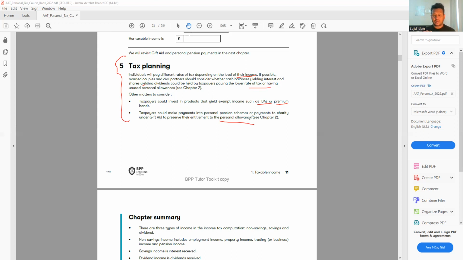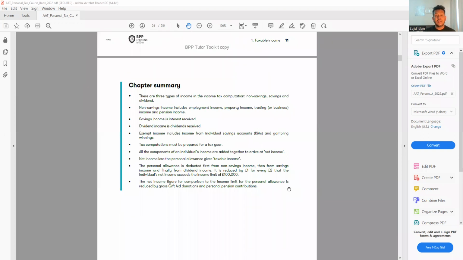So how does it work? We're going to see in chapter number 2. So this is our chapter number 1, and we have learned very basic things because it is chapter number 1. So you can see this is the chapter summary. In chapter number 1, we learned the difference between the savings, non-savings, and dividend income, how the personal allowance works, how to do the adjusted net income, and how to split the personal allowance. But it's very basic. We learned some exempt income, which one is exempt, which one is not. So this gives us a very basic understanding.